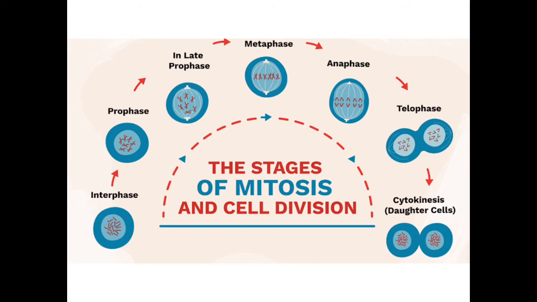Now what are the phases of mitosis? At first, we can divide it into three phases. First phase is the interphase. Actually, interphase does not belong to any specific cell division. It is the intermediary stage between two cell divisions. After one cell division is completed and before starting the new cell division, the cell needs some preparation, and that preparatory stage is the interphase.